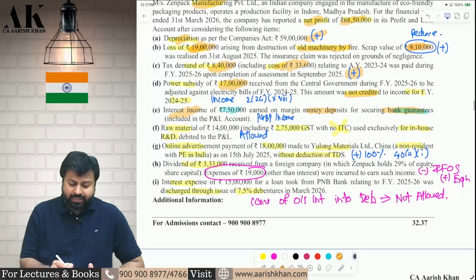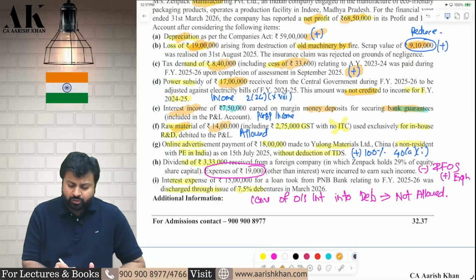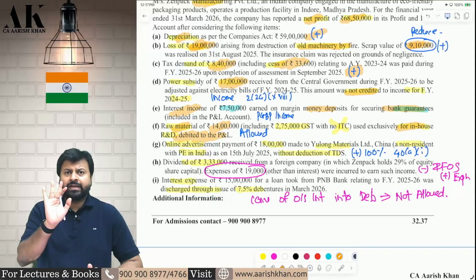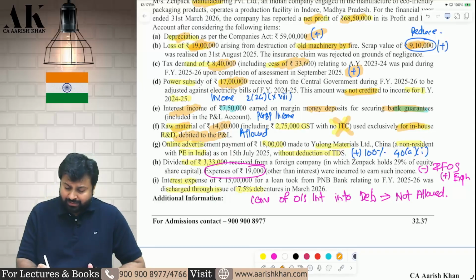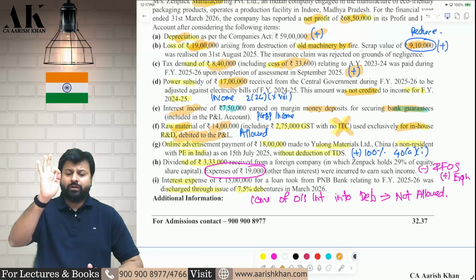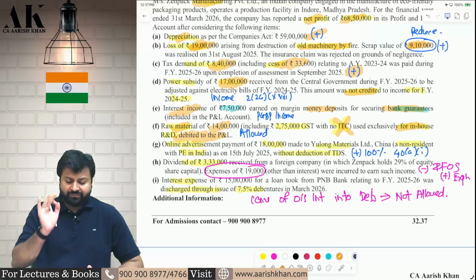Don't do anything. Next one, raw material 14 lakhs you are purchasing for in-house research and development, which is debited to P&L. It will be allowed as deduction. You are not claiming ITC on GST. Therefore, you will be allowed the deduction on this 2,75,000 rupees also.